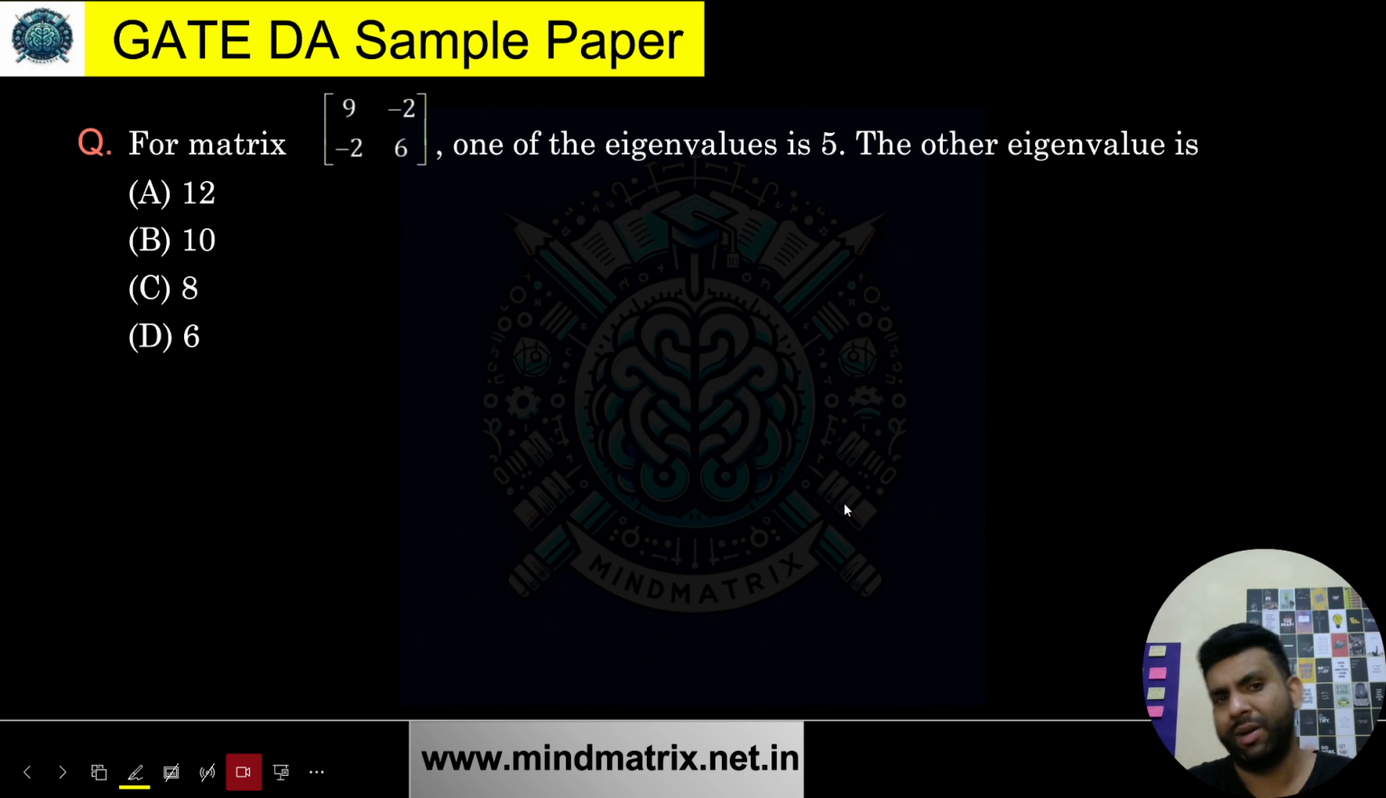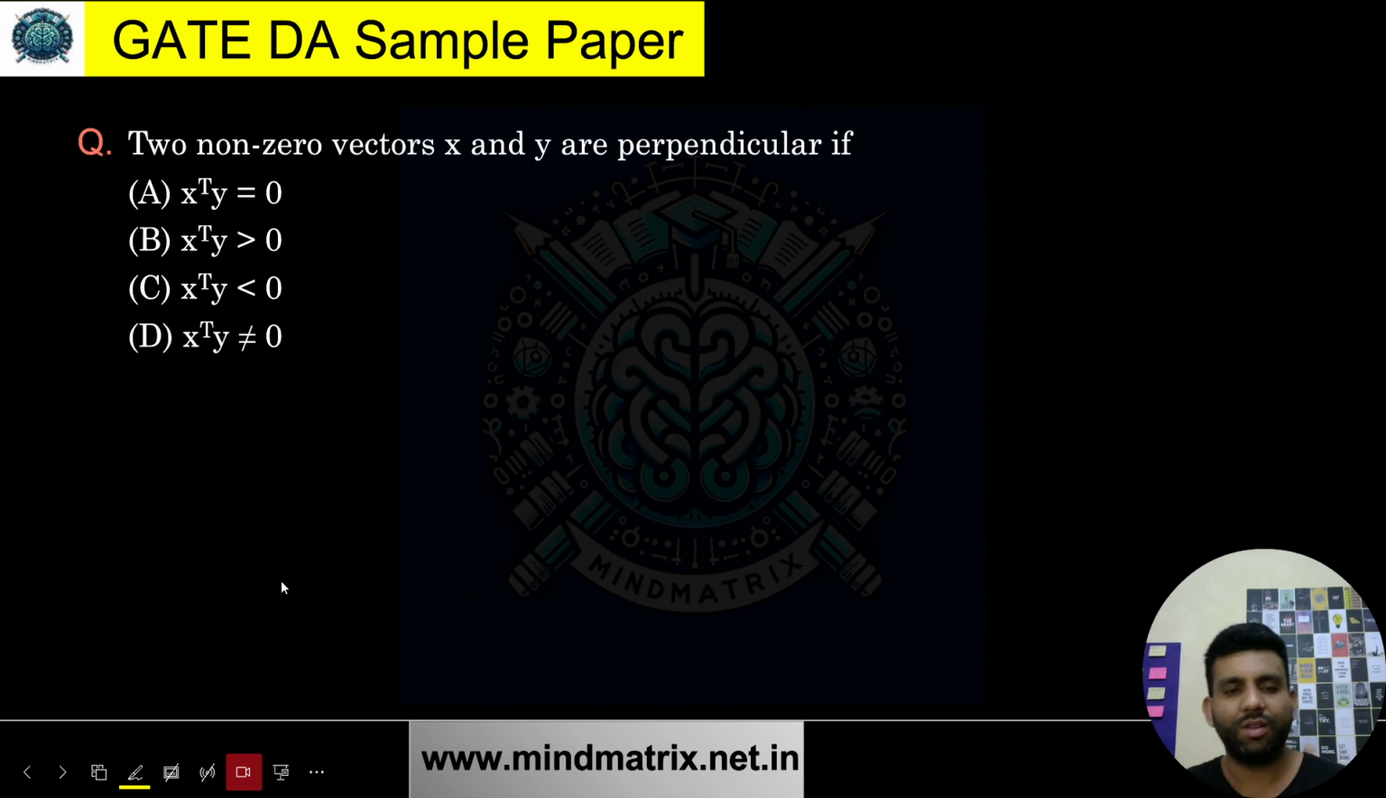And if I just calculate the determinant, it's 9 times 6, 54, minus 4, because minus 2 into minus 2 is 4, and then negative of that. So 54 minus 4 is 50. Again, the determinant is 50, and the product of 5 and the other eigenvalue must be 50. So what must the other eigenvalue be? 10. Very simple. Need not write anything. Okay, this was such a simple question. Now I will end over here, with this question, and this is again a very simple question.